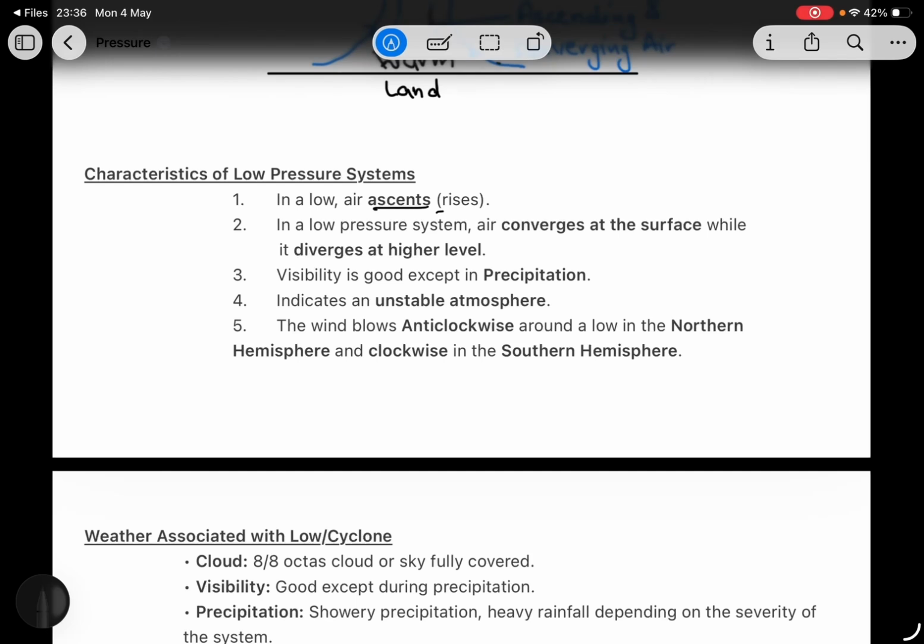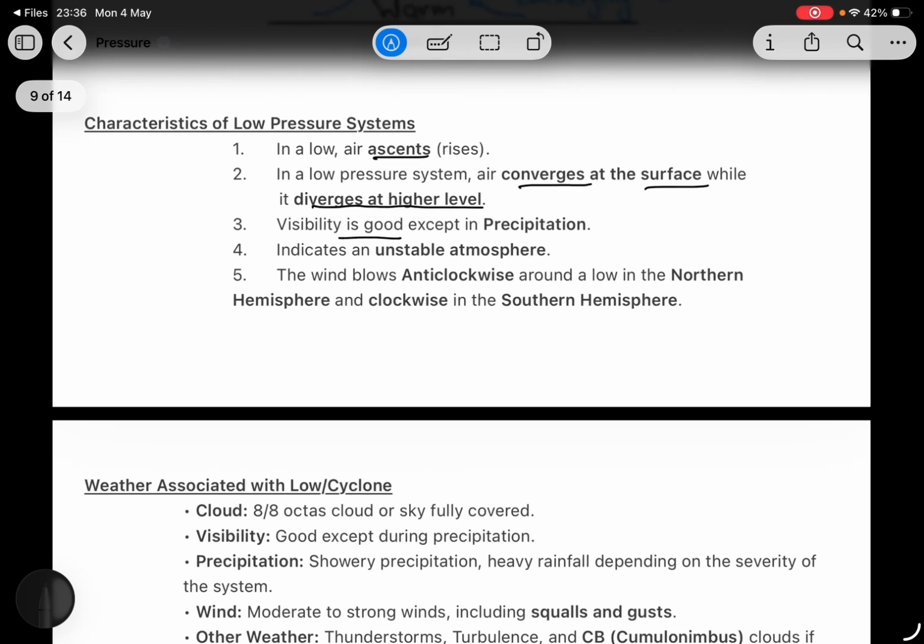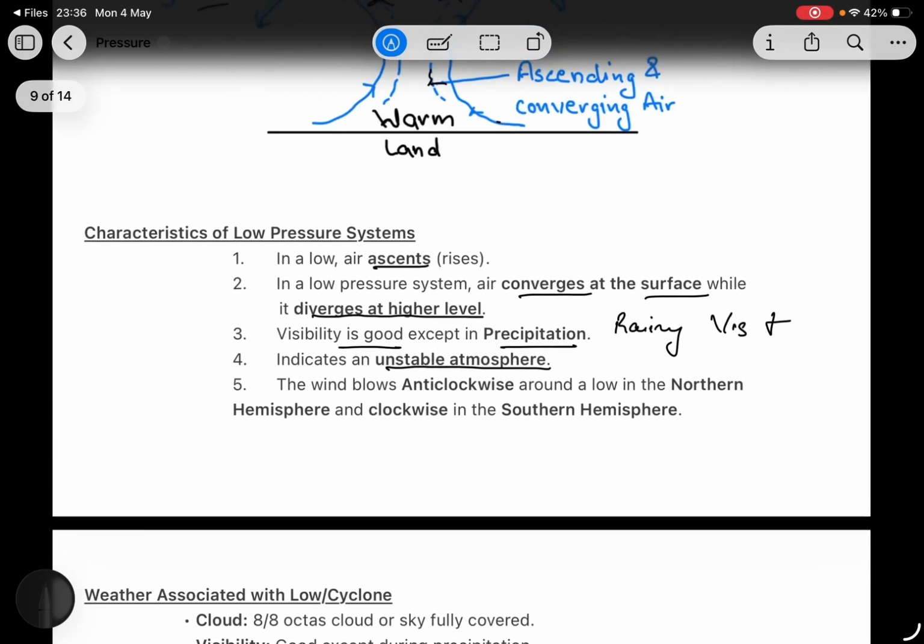Characteristics of a low pressure area. In a low, air ascends, meaning it rises. It converges at the surface and diverges at a higher level. Visibility is good except for precipitation. If it's raining, then visibility will not be good. It indicates an unstable atmosphere.